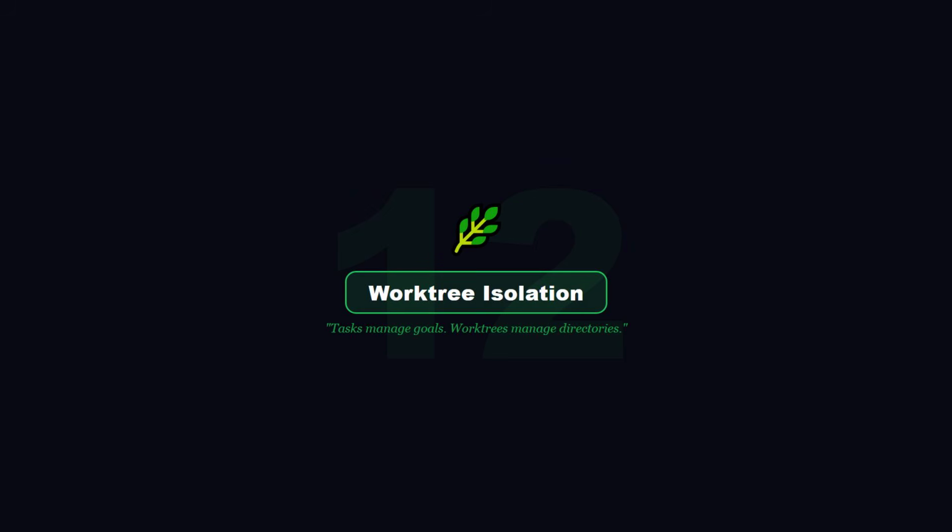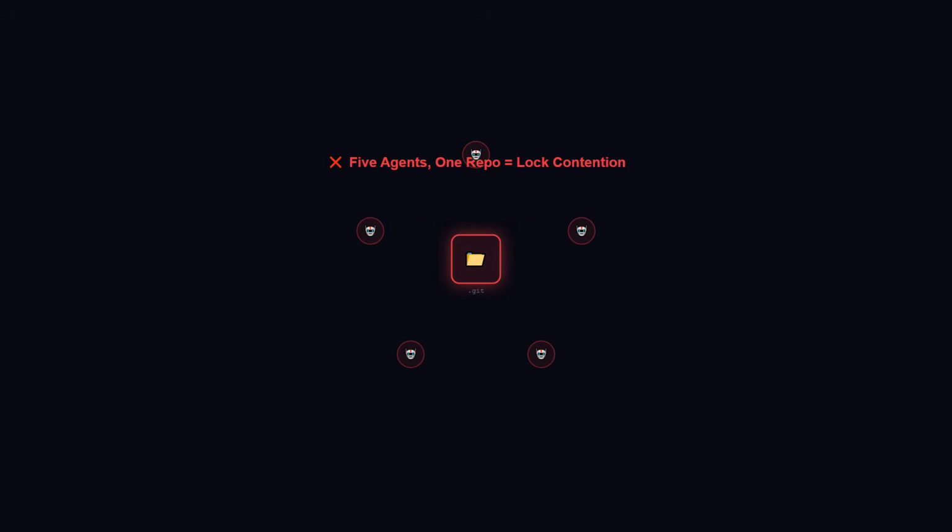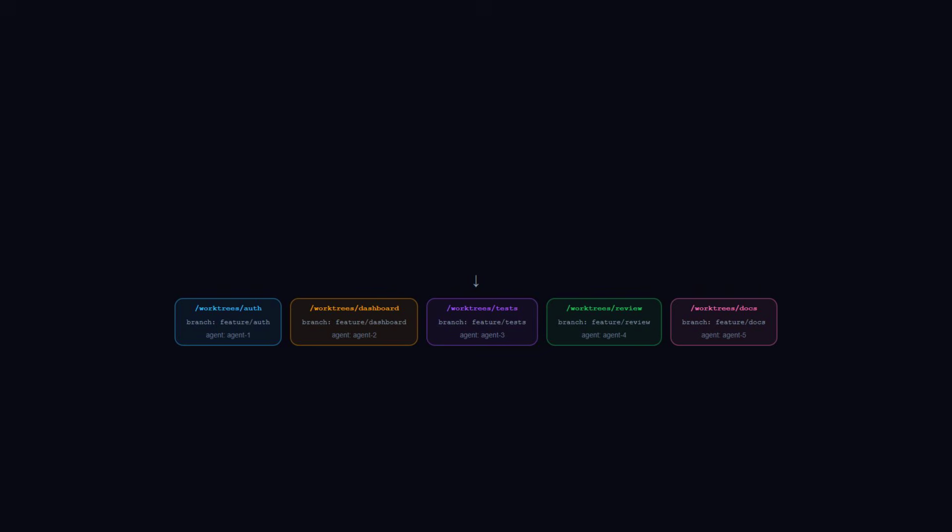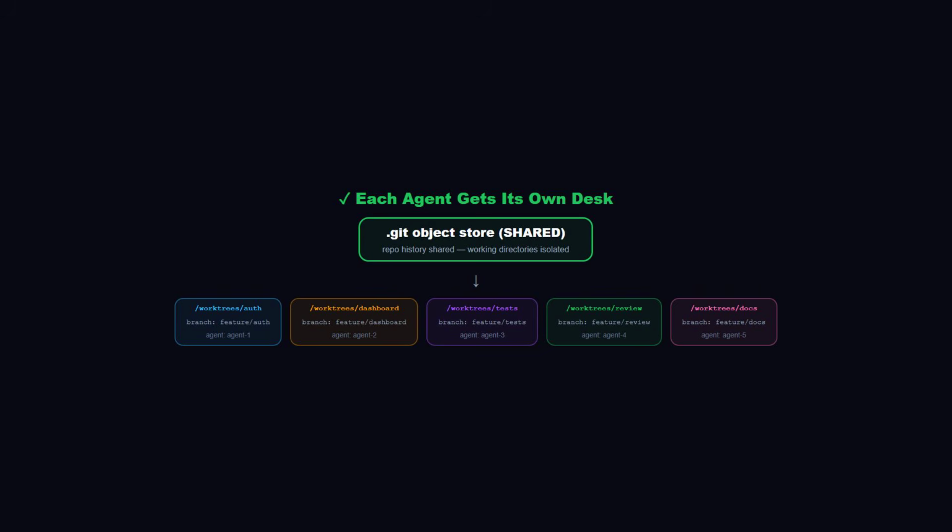Session 12. Each agent works in its own directory. Zero interference. Agents claiming tasks from a shared board still have one problem left. If 5 agents all write to the same repo, they hit git lock contention, file overwrites, stale reads. VS Code's Worktree support, shipped in July 2025, made the solution accessible, and the JetBrains 2026.1 release made it first class across the IDE ecosystem.